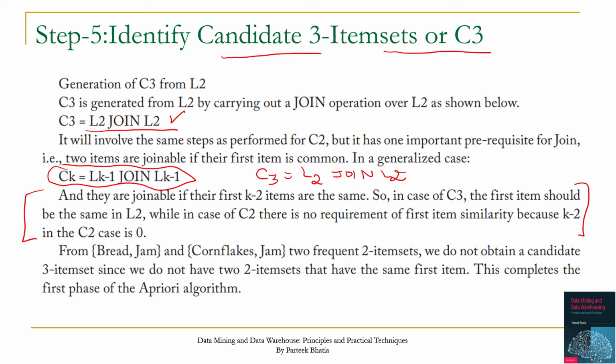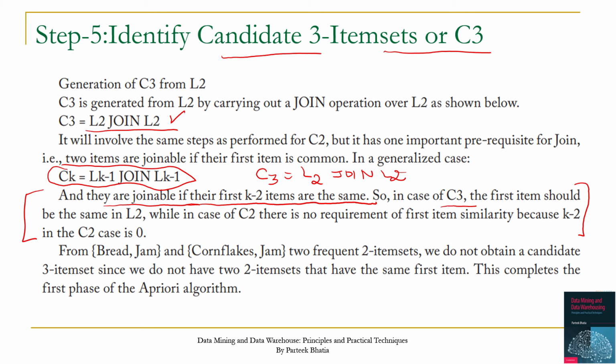And there is another very important joining rule. 2 items are considered joinable if their first k minus 2 items are the same. Let's read this line again. 2 item pairs are joinable if their first k minus 2 items are the same.